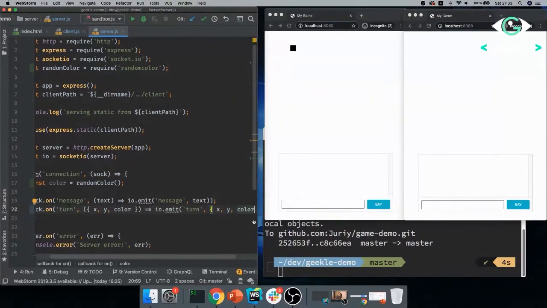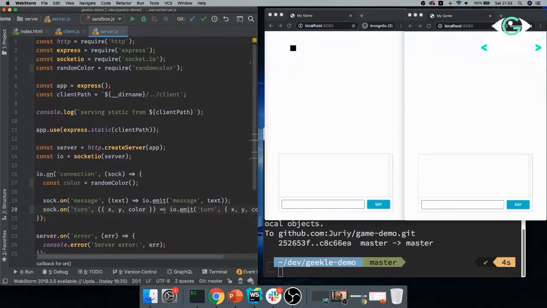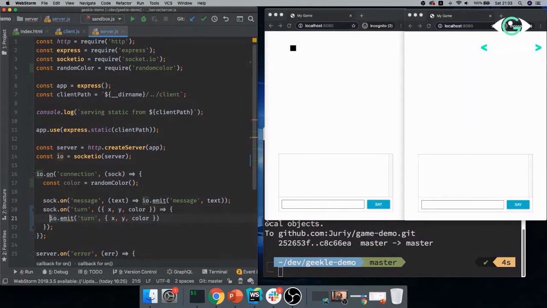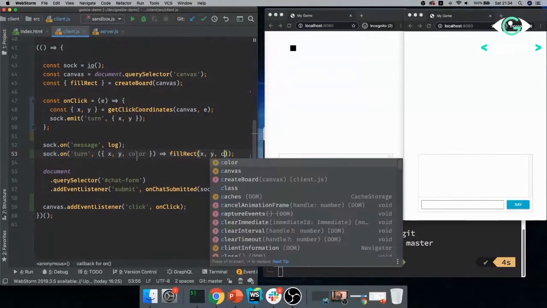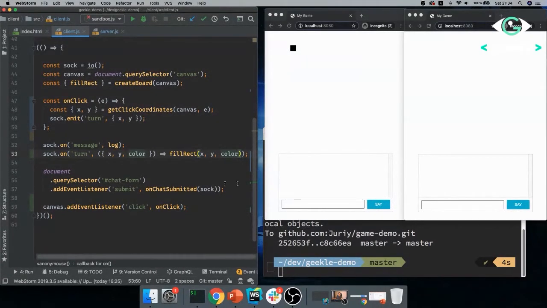So give me a second. I will just very quickly reformat this function and make it slightly easier to read. All right, so whenever I'm receiving the turn from the client, I'm adding the color to that turn that I have generated when the client connected, and I will send it back with the color. Now, all I have to do is on the client side to make sure that I'm receiving that color from the server, and I'm using that color to give the color to my rectangle, right?